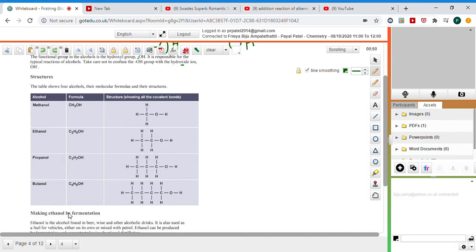Just look at here. C. What about this O? And what about this H? CnH2n+2 is the general formula of alkane.